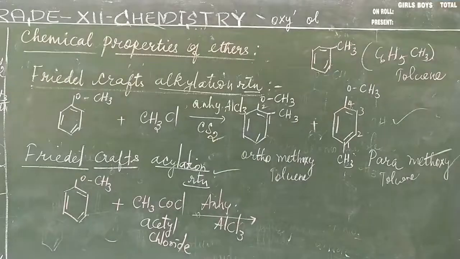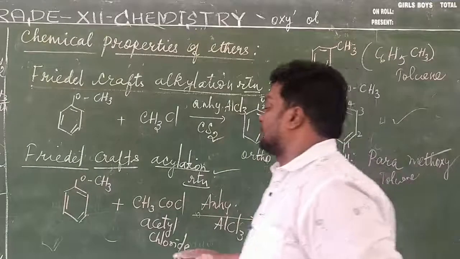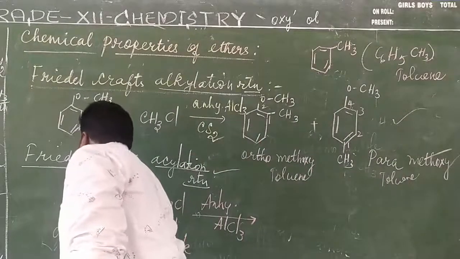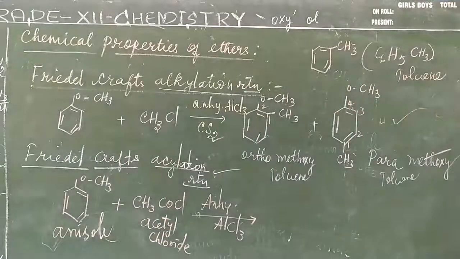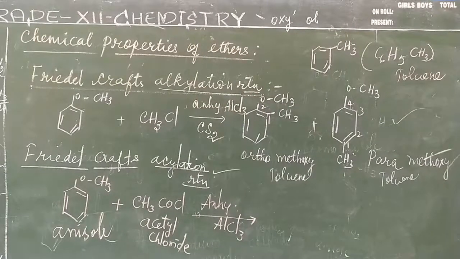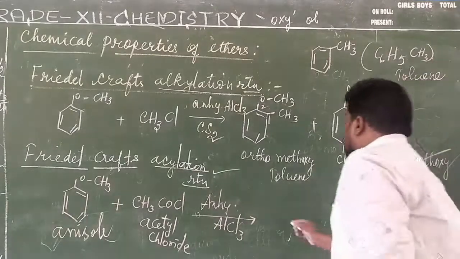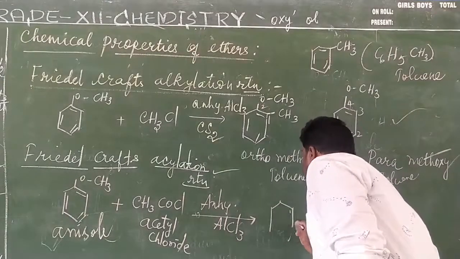Again, this is the Friedel-Crafts acylation reaction. The first reactant is anisole. This anisole on treatment with acetyl chloride. What is the formula of acetyl chloride? CH3COCl. Acetyl chloride in the presence of anhydrous aluminum chloride. So we need anhydrous aluminum chloride. So it gives rise to the formation of a benzene ring.